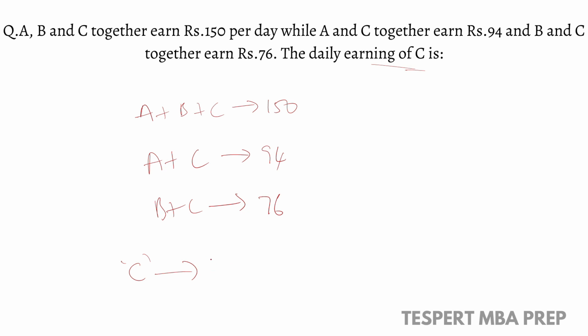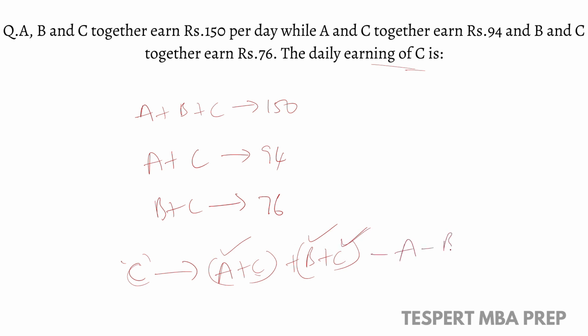So we can say that C's share is A plus C plus B plus C. But here we must calculate the value of C. We must eliminate the value of A, the value of B and any one of the values of C. Here C is repeated twice, so eliminate one value of C.